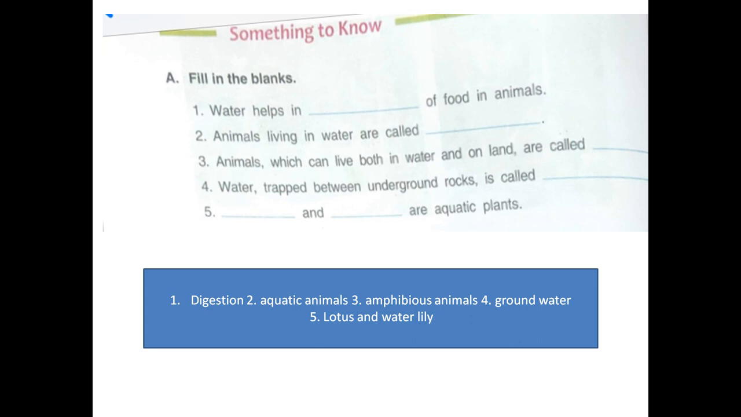Third one, animals which can live both in water and on land are called amphibious animals. Fourth one, water trapped between underground rocks is called ground water. Dash and dash are aquatic plants: lotus and water lily. You can write any two.